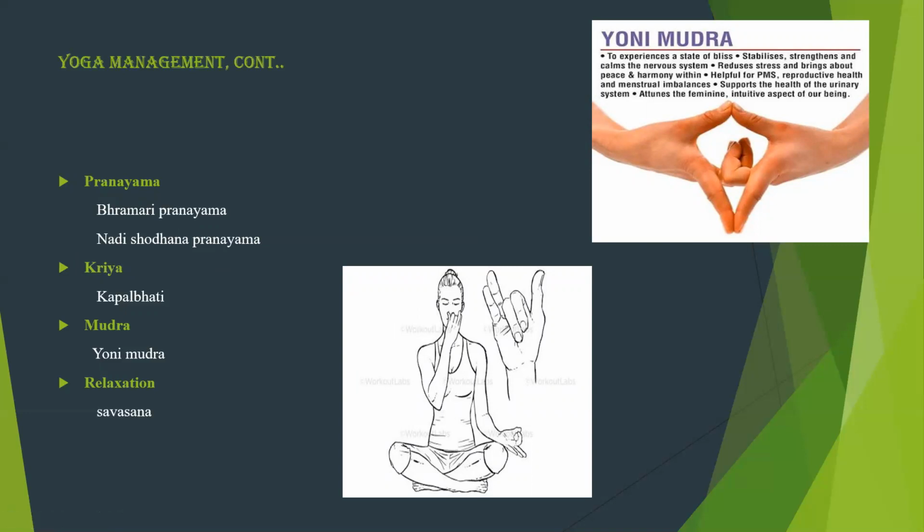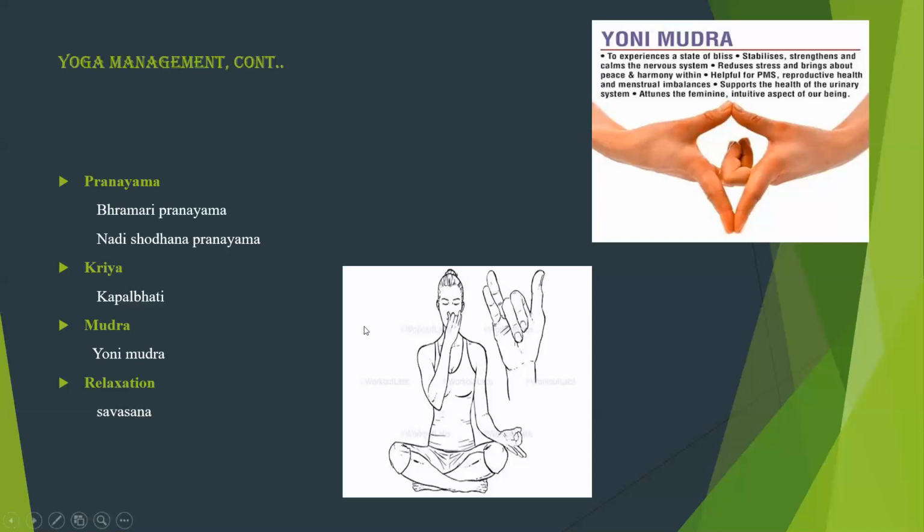The meaning of Brahmari is bee, honeybee. The honeybee produces a humming sound. So that sound is produced during the exhalation. That is why this pranayama is named Brahmari pranayama. Next is Nadi Shodhana pranayama. This pranayama cleanses the entire body. It can be practiced by every individual, I mean normal individuals. It has a beneficial effect.